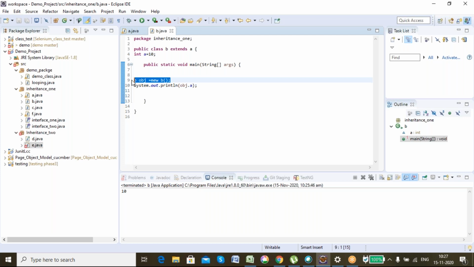And at the end of the program, when this memory is freed or this object is destroyed, then the destructor is called. But in Java there is no concept of destructor. In Python and C++ you may have the concept of destructor, but in Java you only have the concept of constructor.